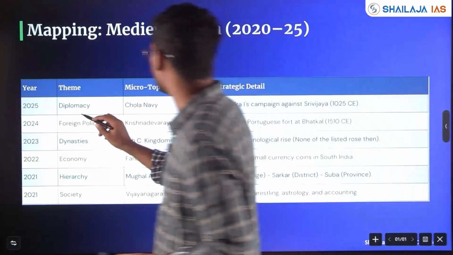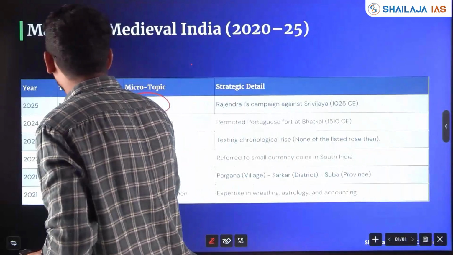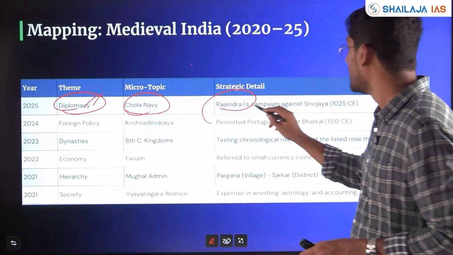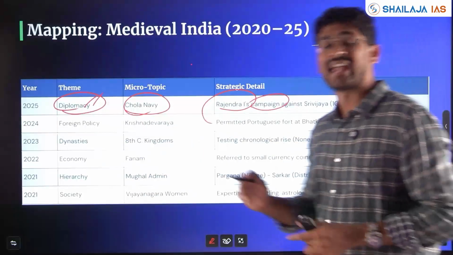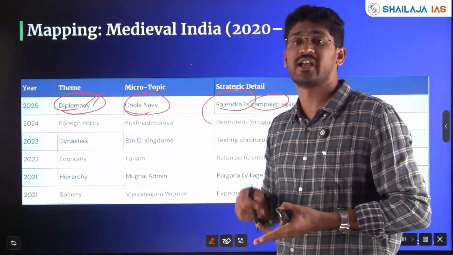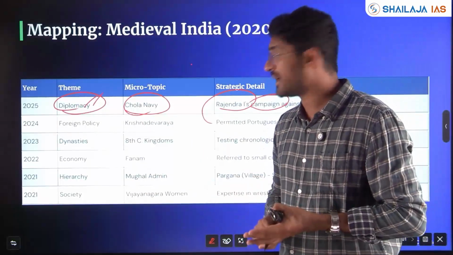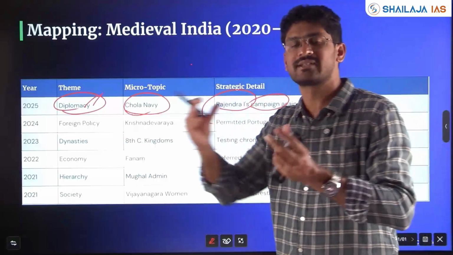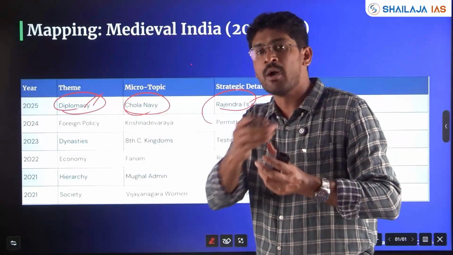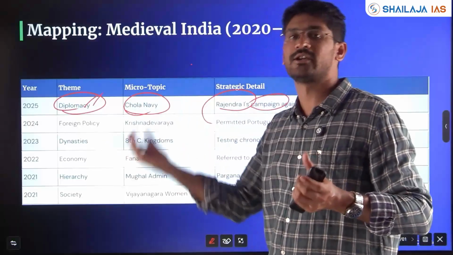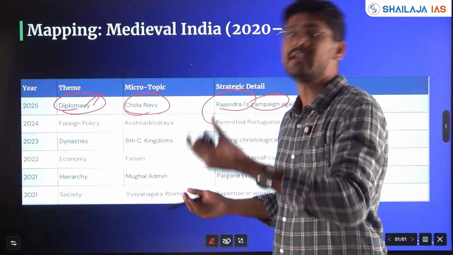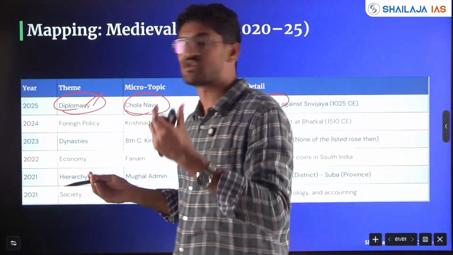Again here, 2025, with respect to the Chola Navy, the diplomacy of the king, Rajaraja and Rajendra I's campaigns, Rajaraja Chola's campaign. It can be religion next year, society next year, women's status, the poets, the works done by the poets next year. So it's important you cover 360 degrees in each dynasty and move forward, linking from one dynasty to another, linking kingdoms, timeline and geography. Time, space, causal link should be there.